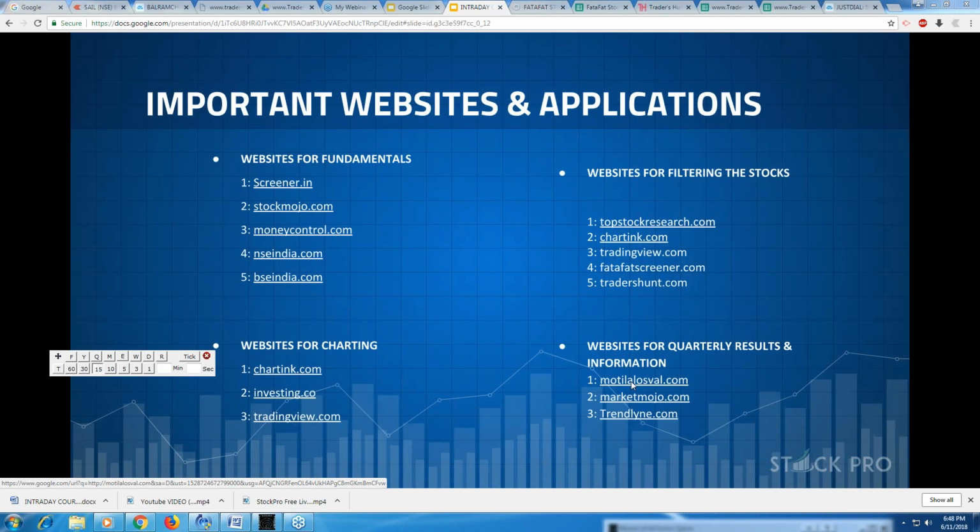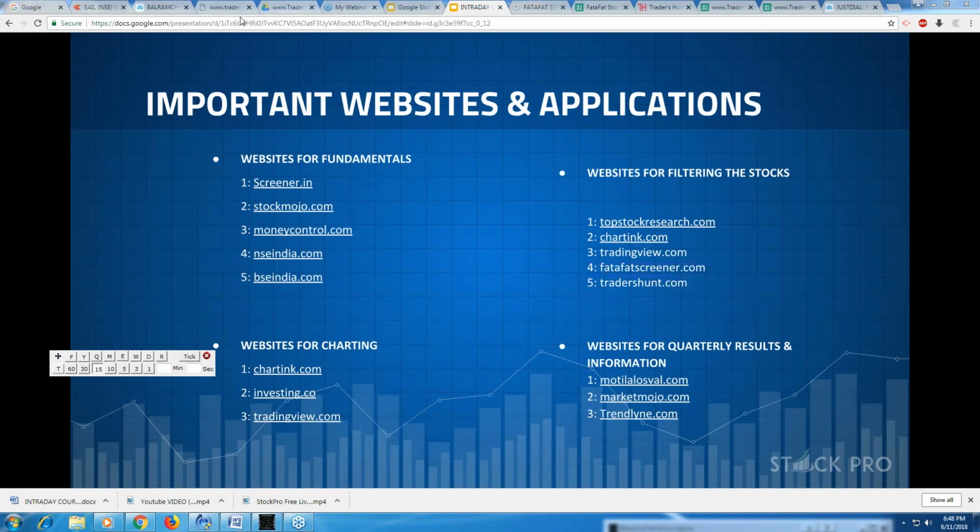All that I get to see over here. So I'm going to take you to very important websites. I'm not going to charting and TradingView. I'm going to take you to the Fatafat Screener and Traders Hunt. These are the two websites for live trading, right? One is Fatafat Screener, the other is Traders Hunt. So let me take you there and explain about them.